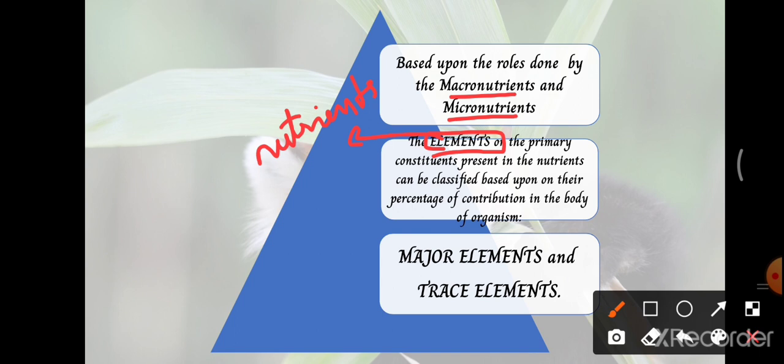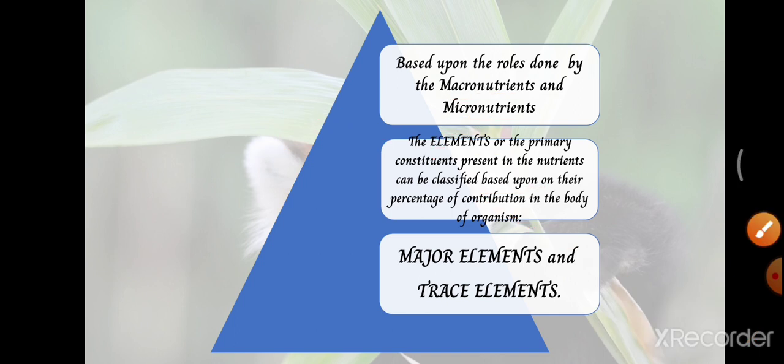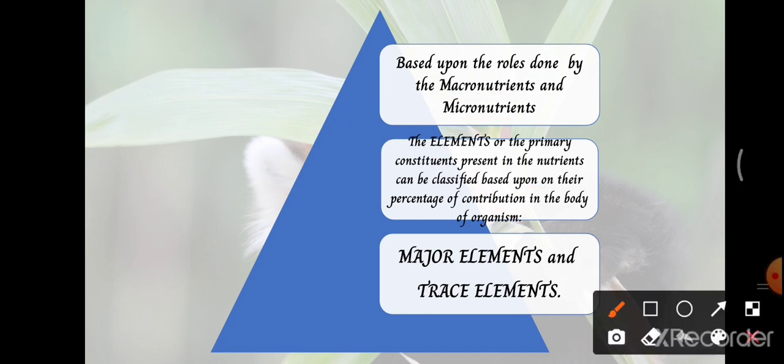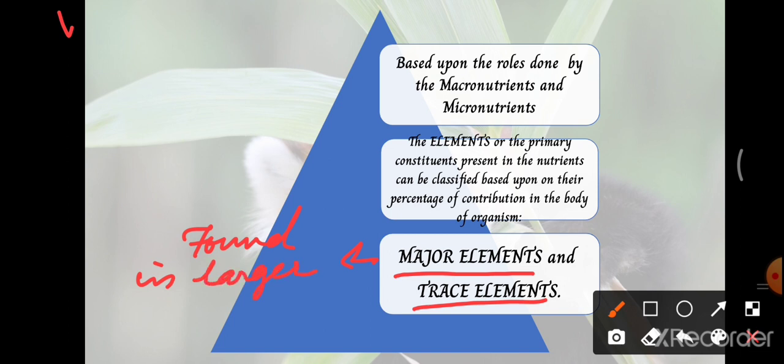The elements present in the nutrients can be classified based upon their contribution, as major elements and trace elements. Like macronutrients, major elements are found in larger amounts in our body, and similarly, trace elements are found in lesser amounts.